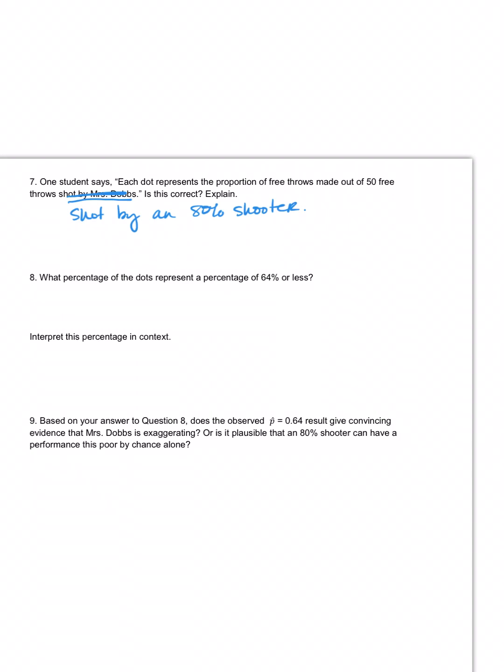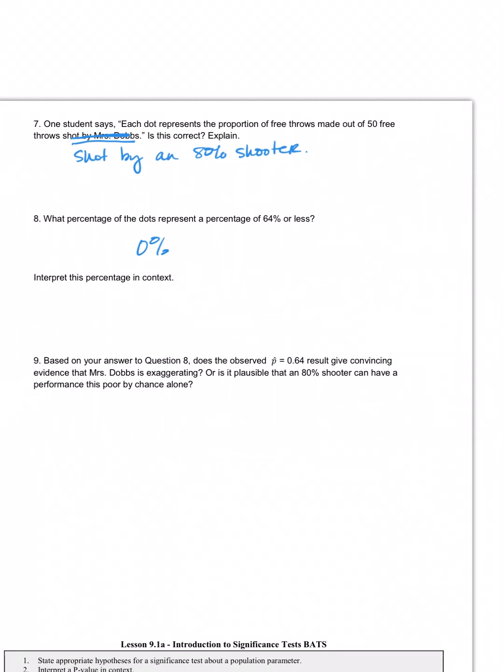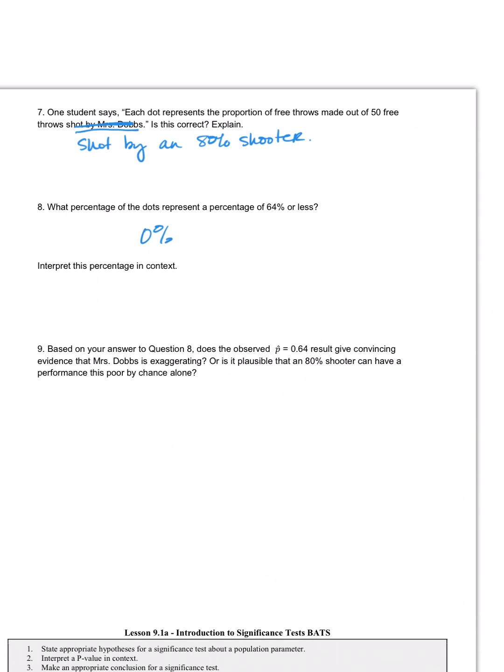So then 8 says, what percentage of the dots represented a percent of 64 or less? What did we see? 0. Big fat goose egg. None of them did. So she drew the right conclusion. She got there fast. Now, interpreting this percentage. This percentage is what we're going to refer to in this chapter and forever as the p-value. Not p-hat, not p for proportion, but this p stands for probability. All right? Probability value. And here's how we interpret this. This sentence kind of gets wordy, but you can do this.